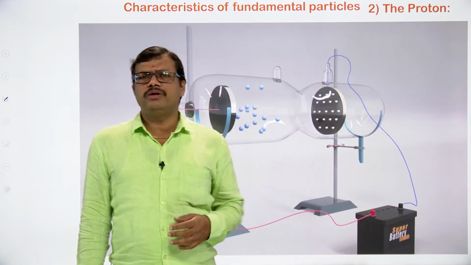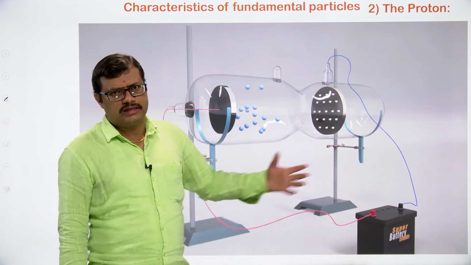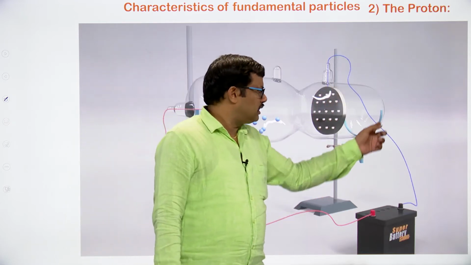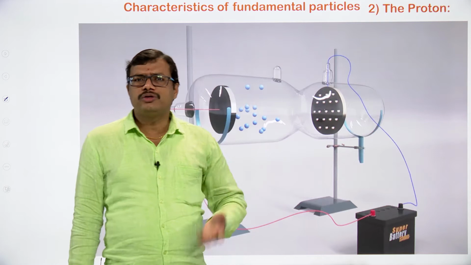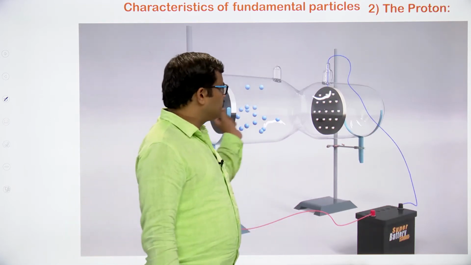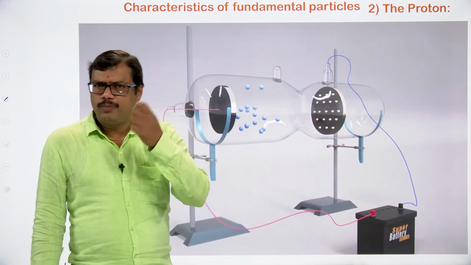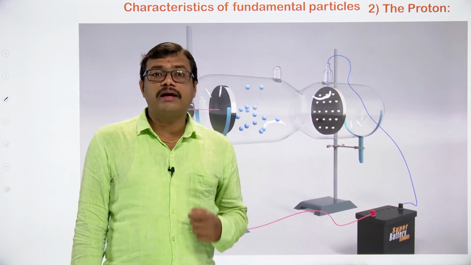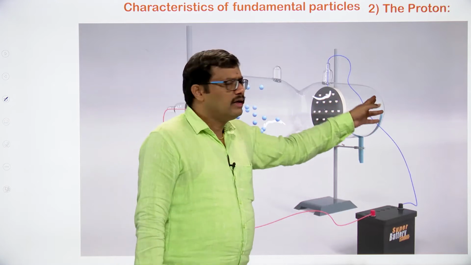Since they are not visible, we should prove their existence. So the other side of the tube is coated with zinc sulfide, so that as soon as the particles strike there, a spark is produced. That spark indicates that something is coming and hitting at this end.